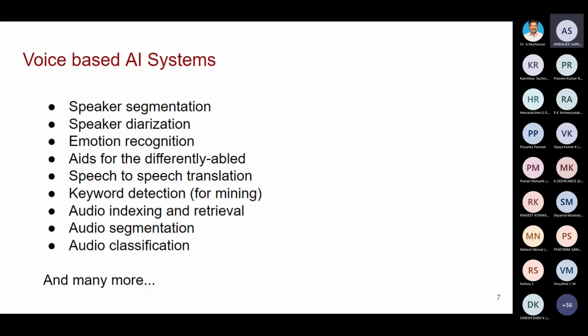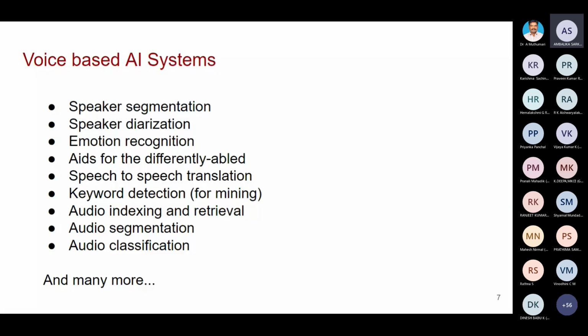Then speaker segmentation. If a meeting is going on and four people are speaking, for example our Prime Minister is in a particular meeting, I have the meeting signal but I want to know what information our Prime Minister spoke. In a meeting, 4 or 5 people are present, but I need the speech of only our Prime Minister.